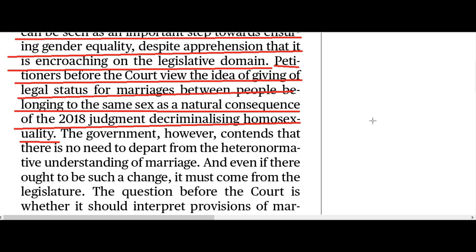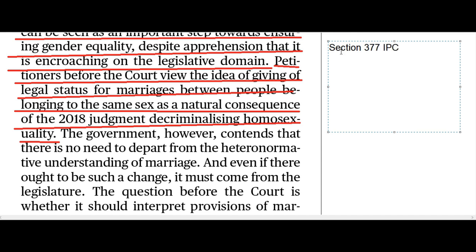Before 2018, such sexual relationship was criminal offense, and it used to come under section 377 of IPC. Okay, I am again writing this down. It was under section 377 of Indian Penal Code.